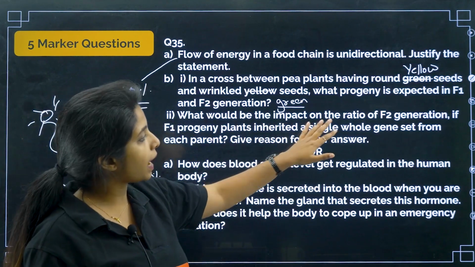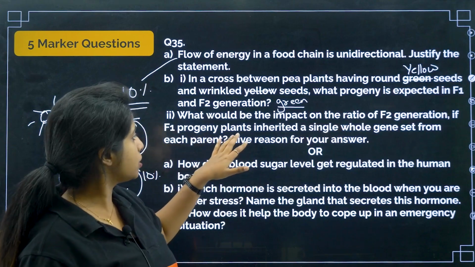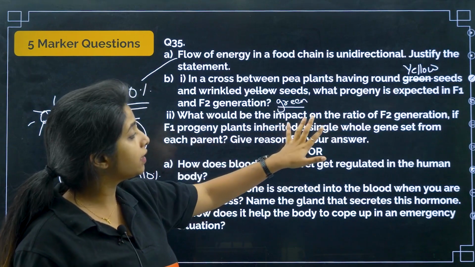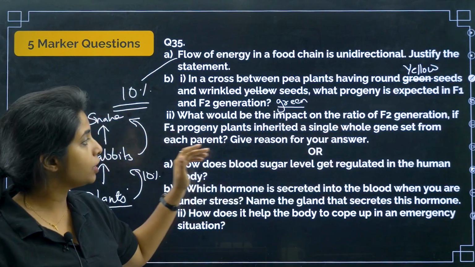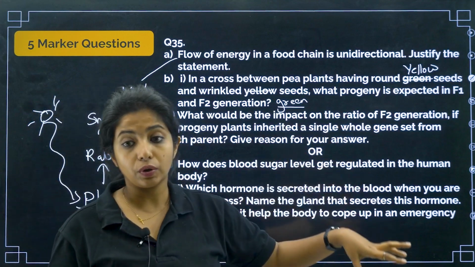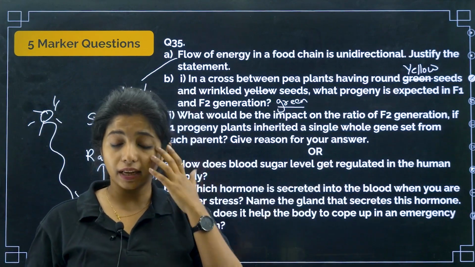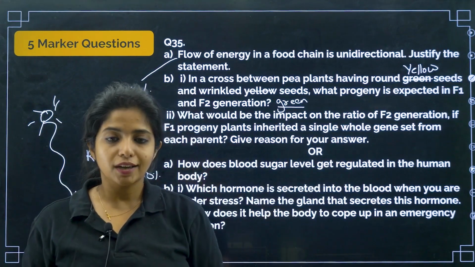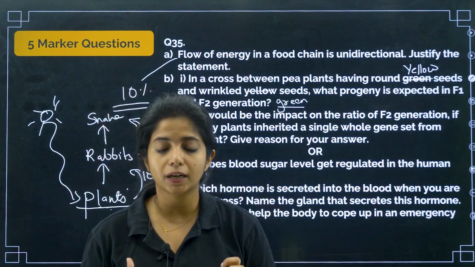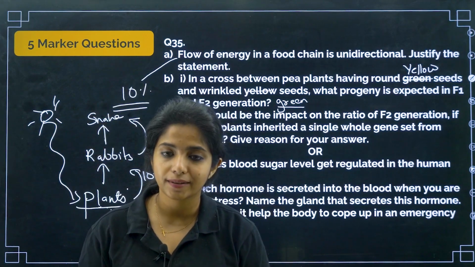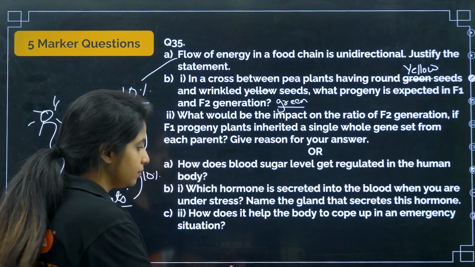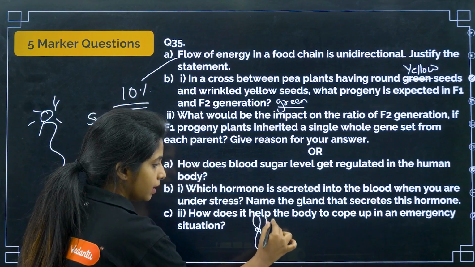Now, what would be the impact on the ratio of F2 generation if F1 progeny plants inherited a single whole gene set from each parent? Give reasons for your answers. So, if you are getting the whole gene set, that means there won't be any change.